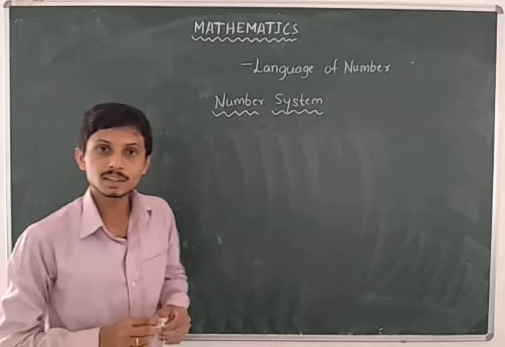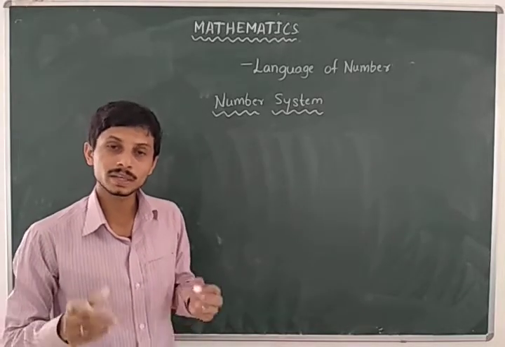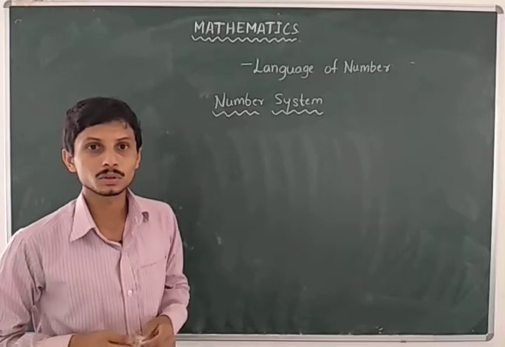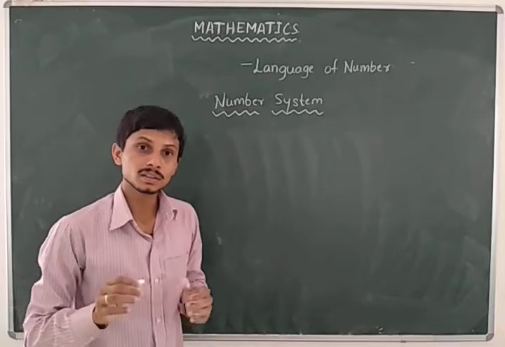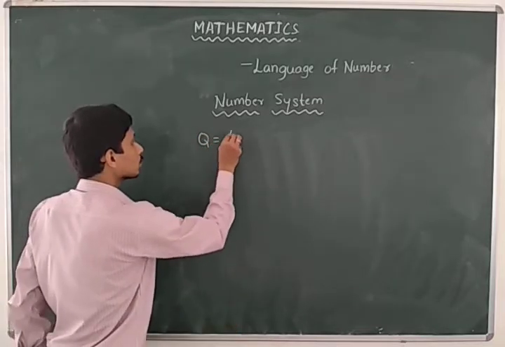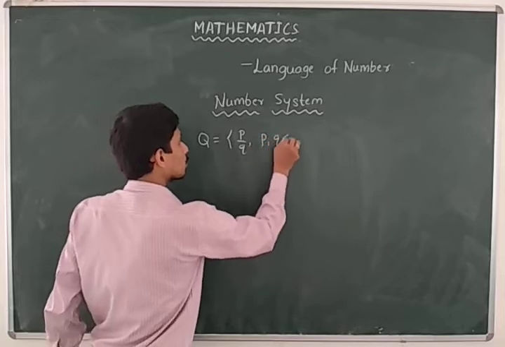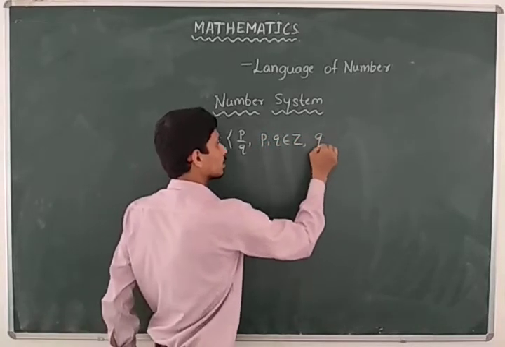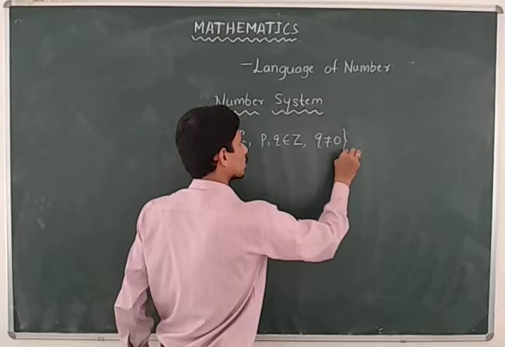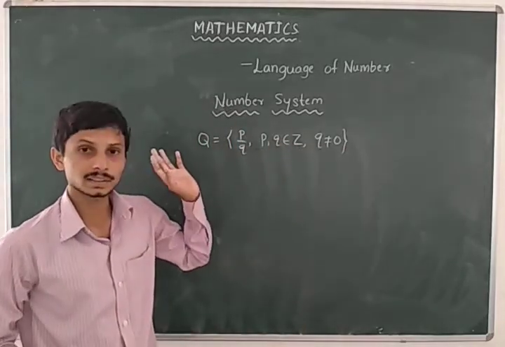We know that rational numbers are the numbers in the form of p by q, where p and q are integers and q is not equal to 0. Rational numbers are indicated by the symbol Q, where Q is equal to p by q, p and q are integers and q is not equal to 0. This is the mathematical expression form of rational numbers.